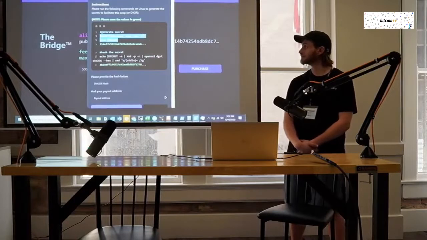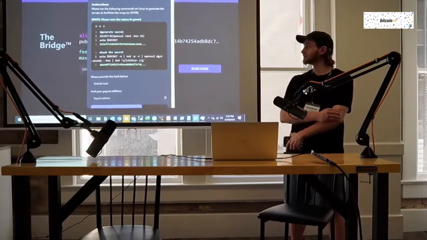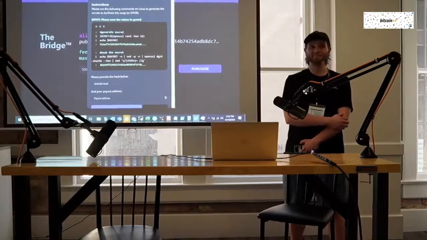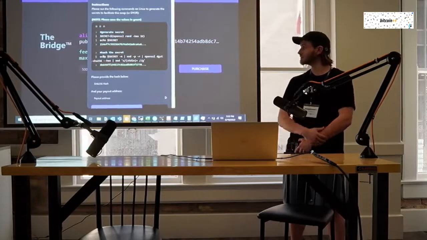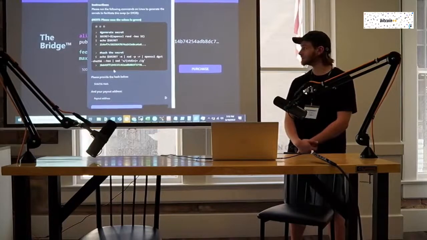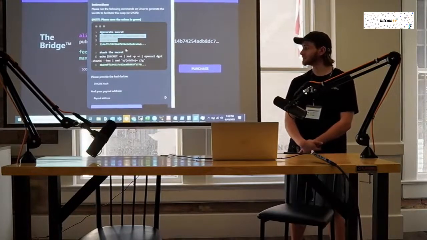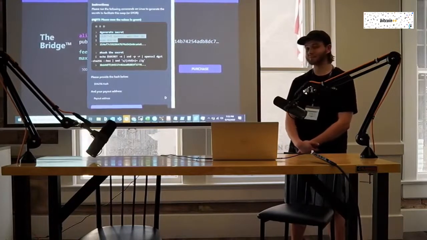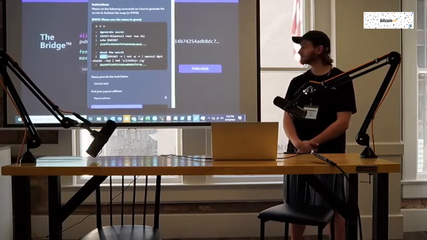So what we're going to do now is we have instructions to generate arbitrary secrets. We have to generate a random 32 bytes and then also hash it. That way later we can unlock it. This goes with the HTLC logic so that it's in flight and doesn't get settled unless everybody gets what they want. So I'm going to copy and paste these instructions to our bash terminal. That's our secret, and then we're going to hash it.